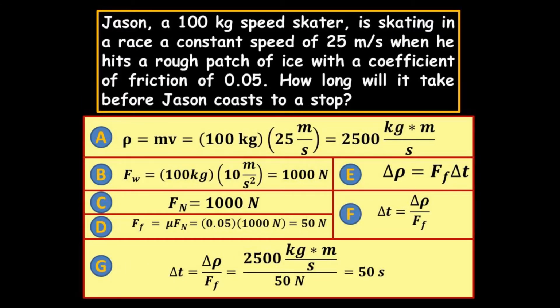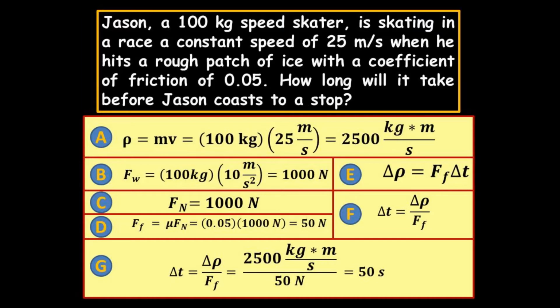The problem is broken down into 7 steps. A is the calculation of his momentum. That'll be 2,500 kilogram meters per second. Now, this will be the momentum that will actually change. When he's going 25 meters per second, his momentum will be 2,500 kilogram meters per second. He'll hit the patch of ice, he'll come to a stop, and he'll lose 2,500 kilogram meters per second. Now, that will equal the impulse.